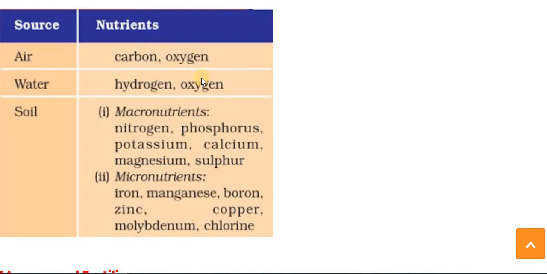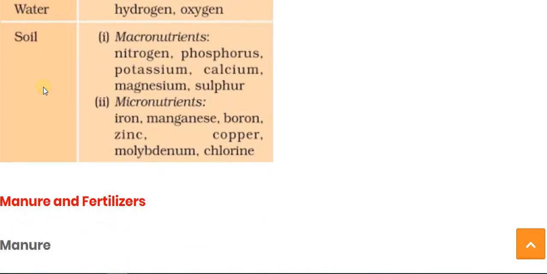As we know, during photosynthesis the plants require carbon dioxide, water and sunlight, and then they can prepare food and grow well. The oxygen is for respiration.